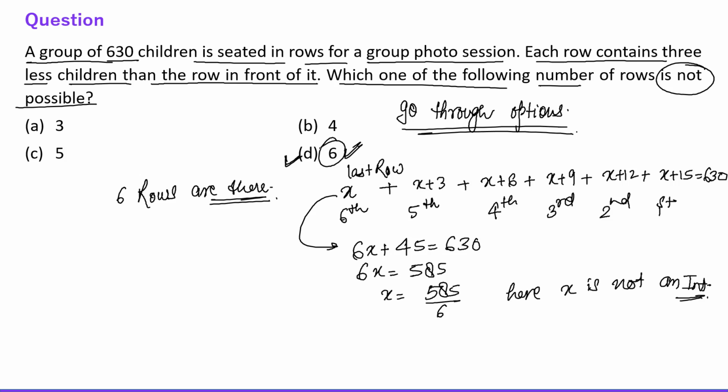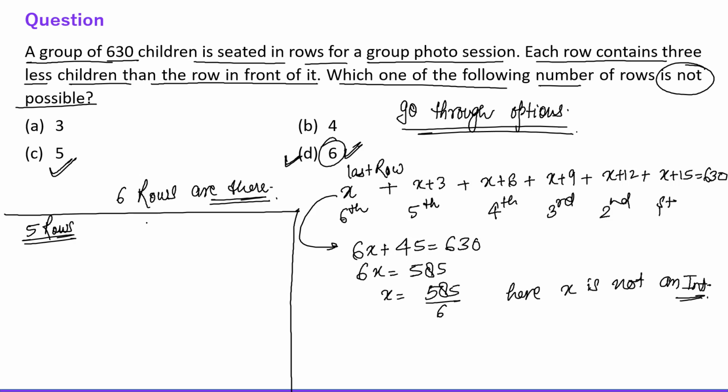It is just by chance that we have taken the first option and this is correct. Let me show you with another example also, with another option also. If we have taken 5 rows, right, as an answer. So 5 rows.